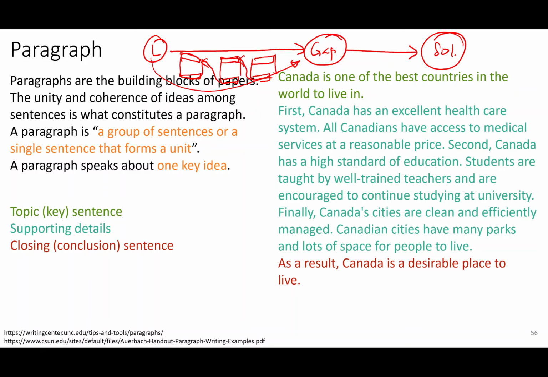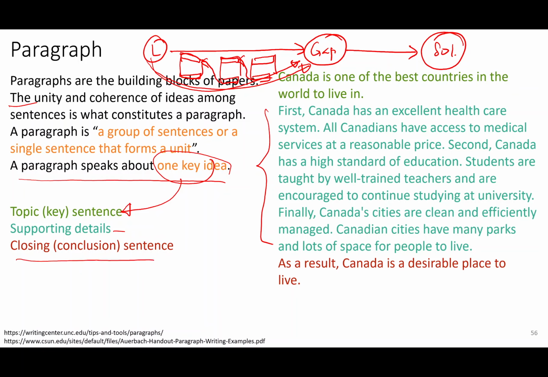All right. The unity and coherence of ideas among sentences is what constitutes a paragraph. A paragraph is a group of sentences, or a single sentence, that forms a unit. That means the sentences must be connected to each other, and must form a part of the argument that you are building. A paragraph speaks about one key idea. That key idea you must list as the topic sentence or the key sentence. Then you can have supporting details in the arguments that you make to justify that key sentence, and a closing concluding sentence that is very closely related to the key sentence.